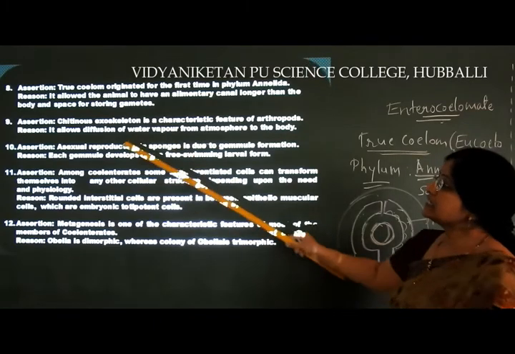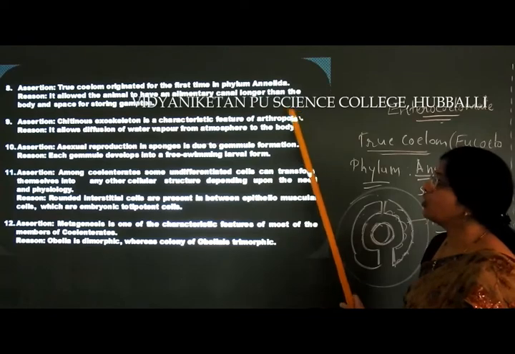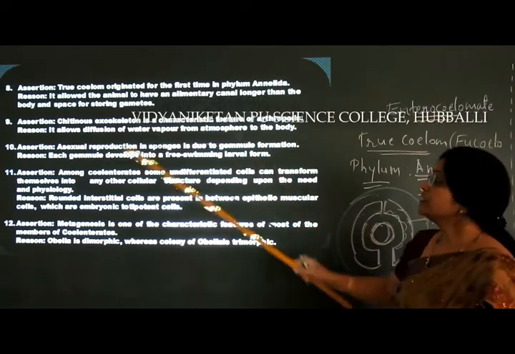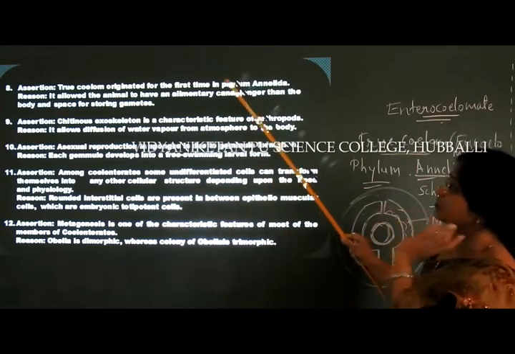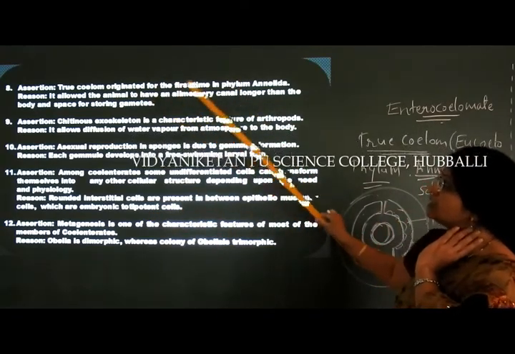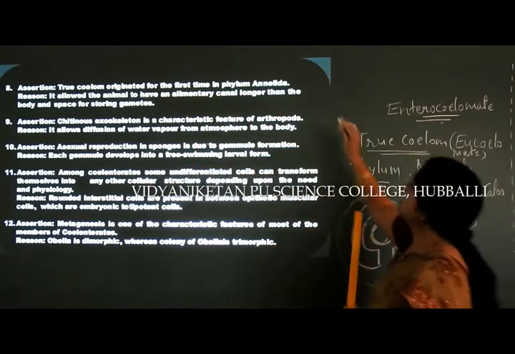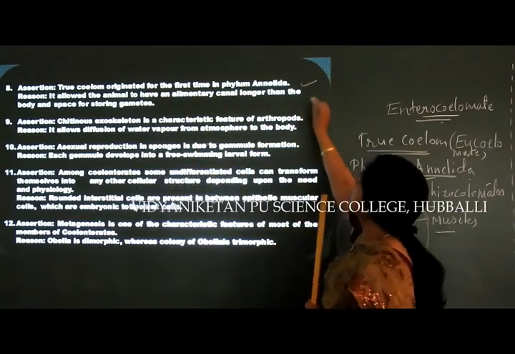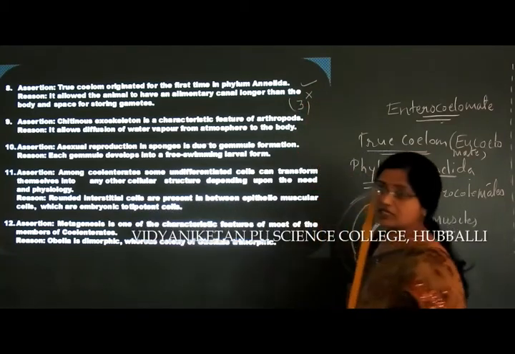Right. Next is, chitinous exoskeleton is a characteristic feature of the arthropods. It allows the diffusion of the water vapor. Okay, sorry, I have to tell you the answer for the previous one. The true coelom originated for the first time in the phylum Annelida. It is a correct statement only, but the reason is a wrong statement. That means we have to choose option 3 for this.